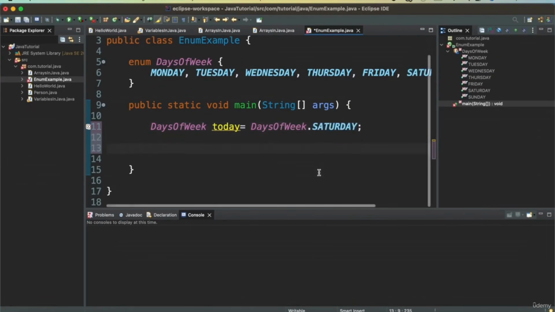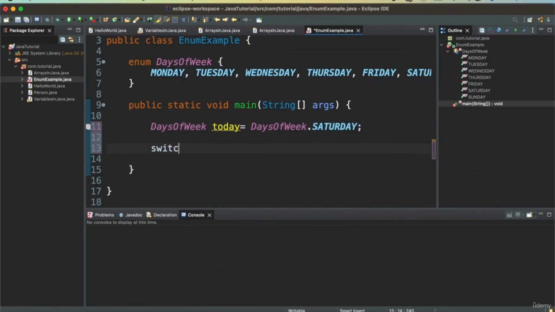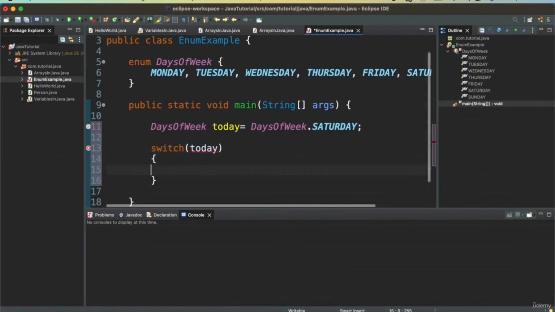Now, let's see how we can use it. So suppose I have a logic, a switch statement, which will switch out of the number of cases that we have. So I want to say switch today. So if it is Saturday, I want to do this. If it is Wednesday, I want to do this. If it is Tuesday, I want to do this. So for each of these cases, we will just have a print statement.